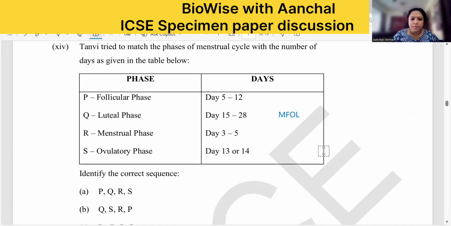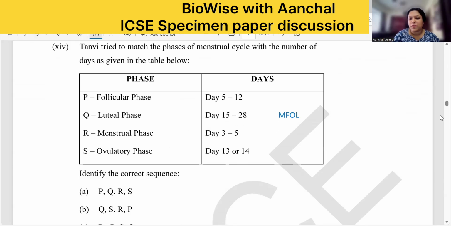This is in order. So 3 to 5 days is the menstrual phase, so the first R is correct. Then you have the follicular phase, that is 5 to 12 days, and then the ovulatory phase, 13th or 14th day, and the luteal phase.